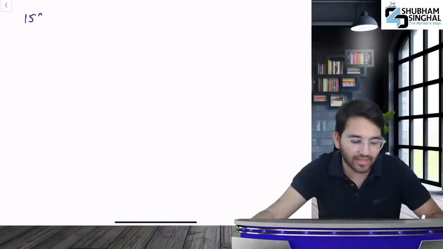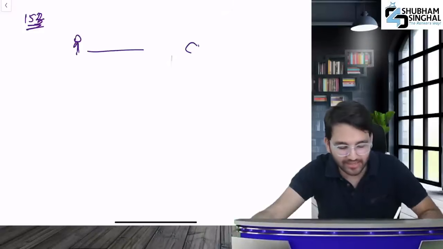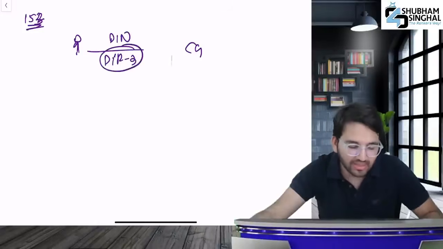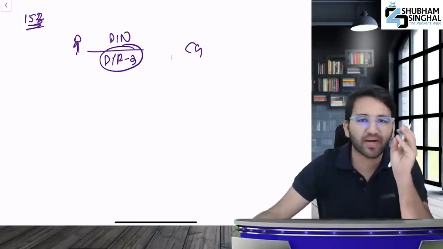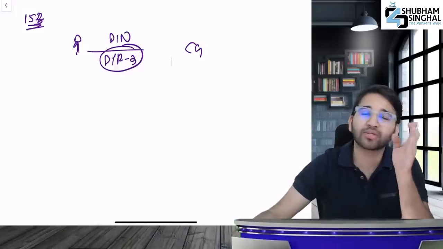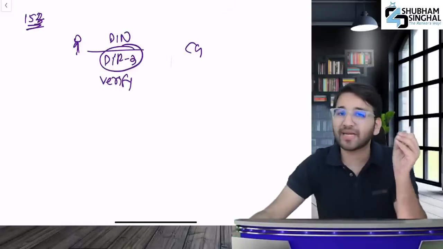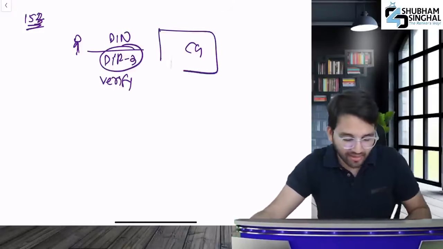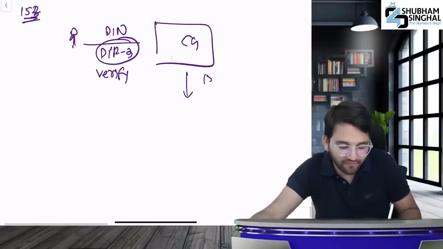What do 152 and 153 say? You will give the application for DIN. What will this person do? He will give an application to the central government for DIN in the form DIR3. In DIR3, give your name, address, and ID proofs. Give address proof, all the attachments have to be given. Moreover, it also needs to be verified, and who verifies it? The company CS, CEO, CFO. These people verify.